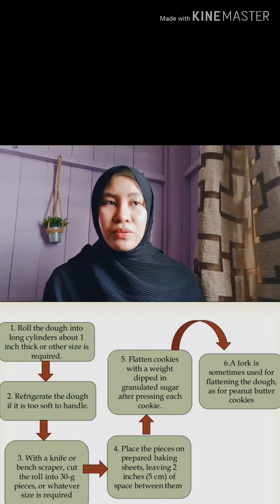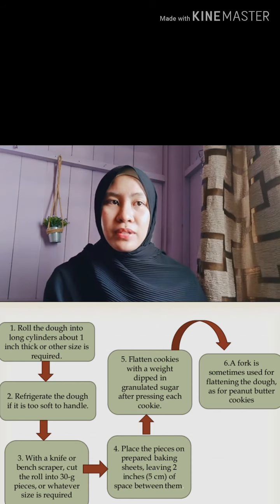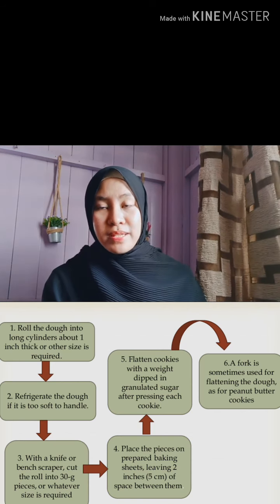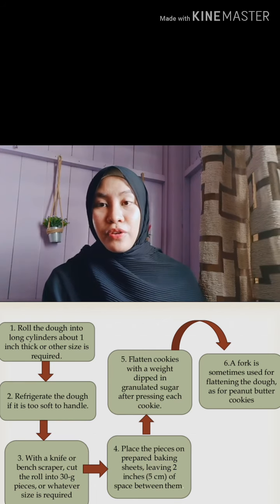Number 5, flatten the cookies with a weight or dip them into granulated sugar. Number 6, a fork is sometimes used to flatten the dough, for example, for peanut butter cookies. This is an example of peanut butter cookies and also brown sugar molded cookies.